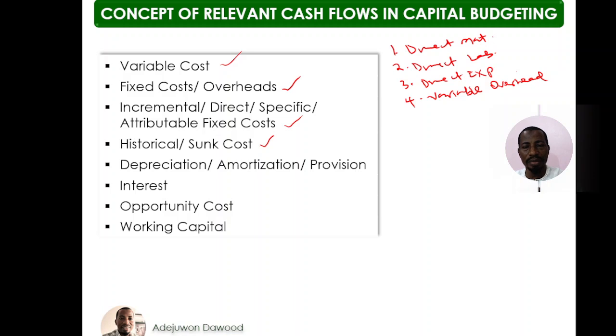Therefore, ignore them. They are not relevant. Depreciation, amortization, provisions are not relevant. Ignore them when you see them in a question. The next item will then be interest.